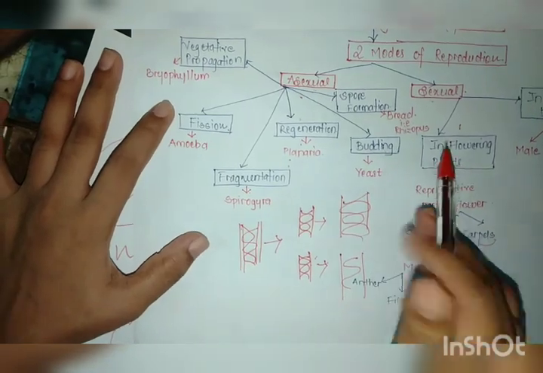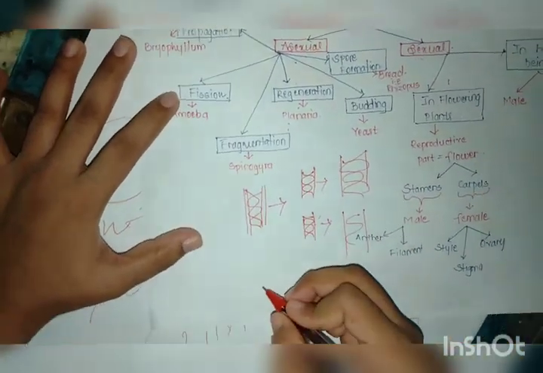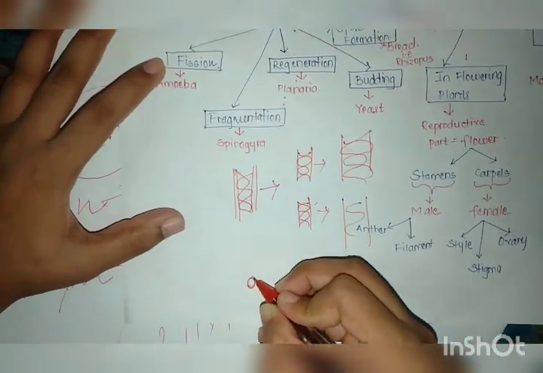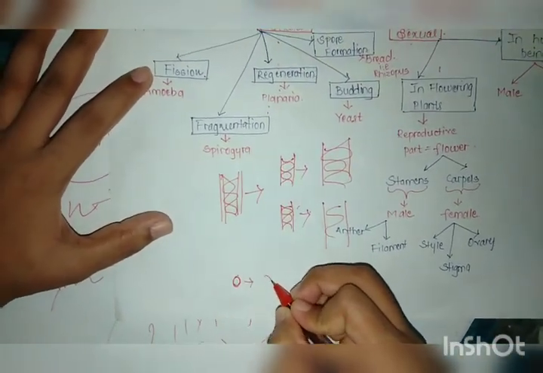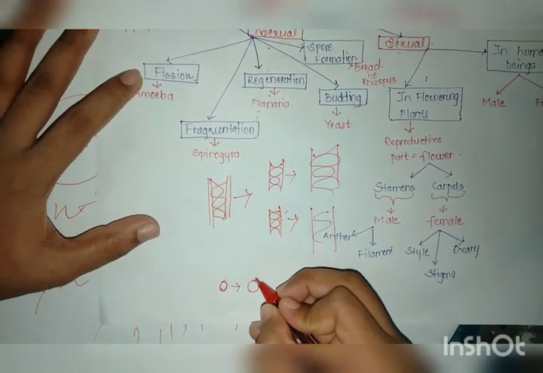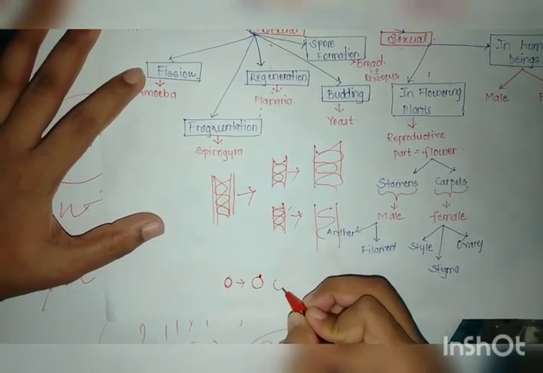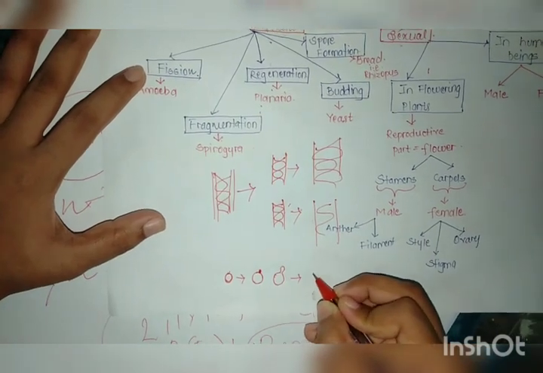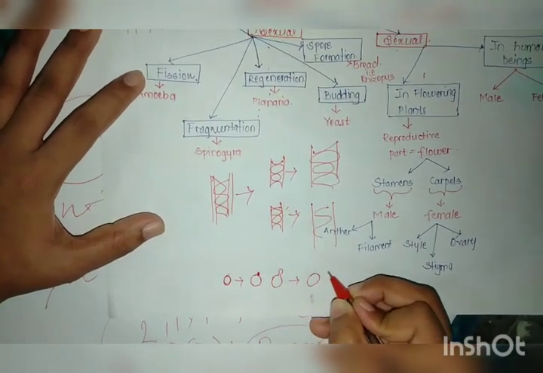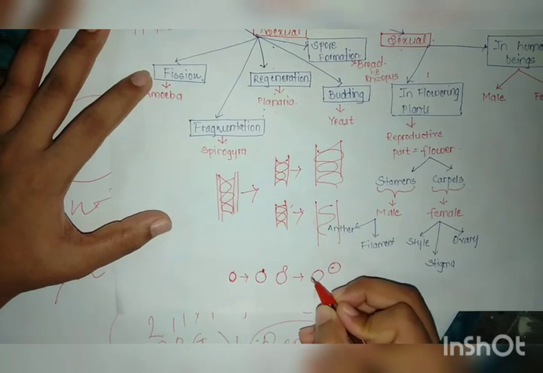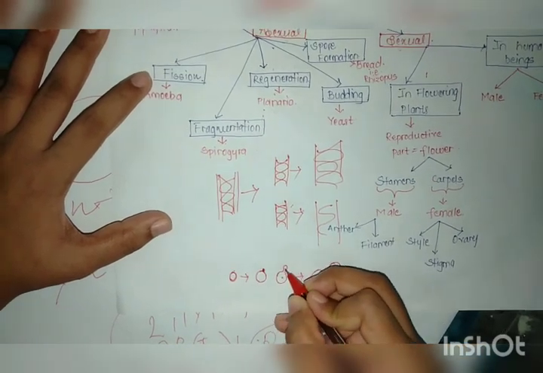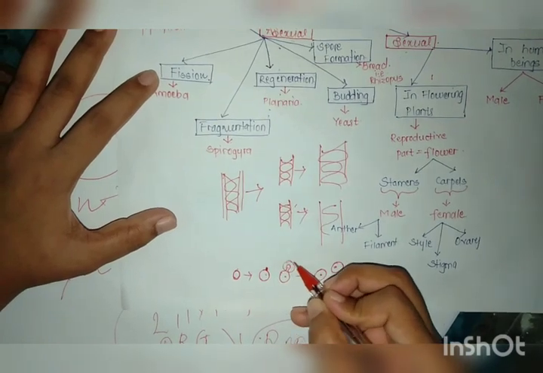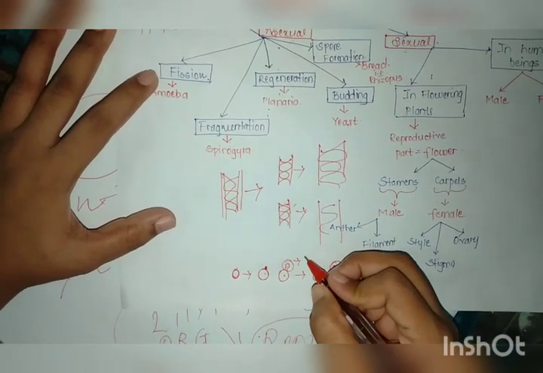This is budding in yeast. I'll tell you that also. Suppose this is yeast. After a favorable condition, this will result in the formation of a bud, and ultimately there will be a time when this bud will get detached and form a new yeast, with the nucleus. Okay, so this was all about budding. As there is a formation of buds, it is called budding.